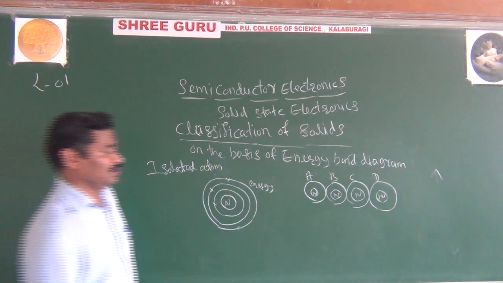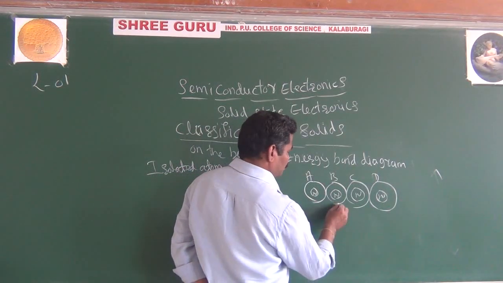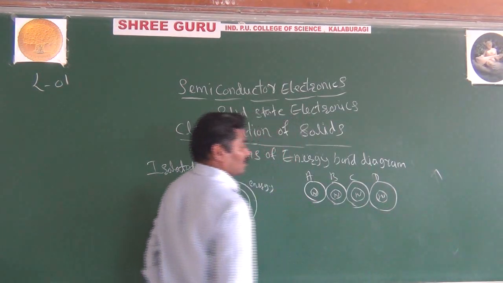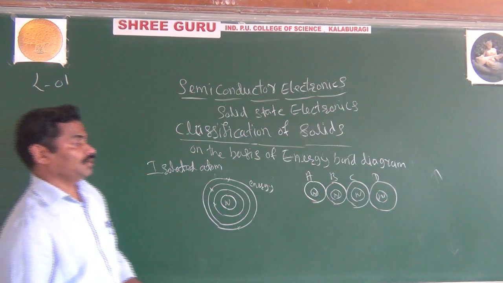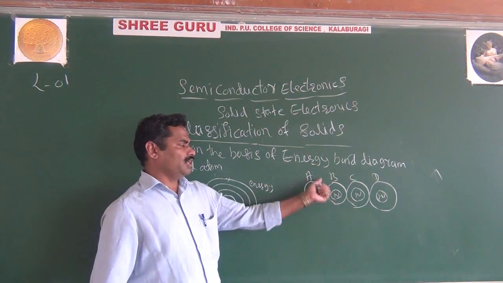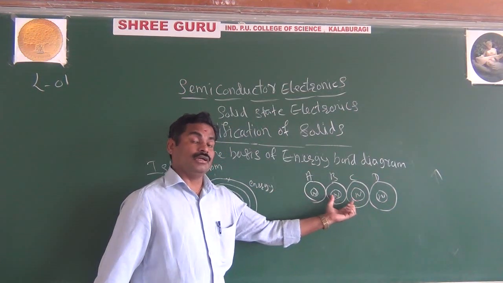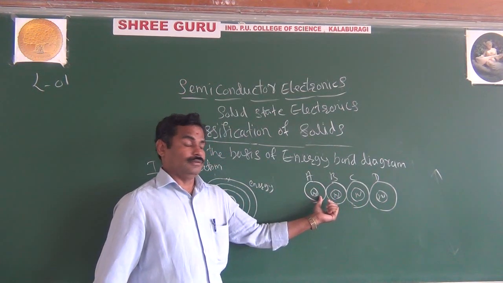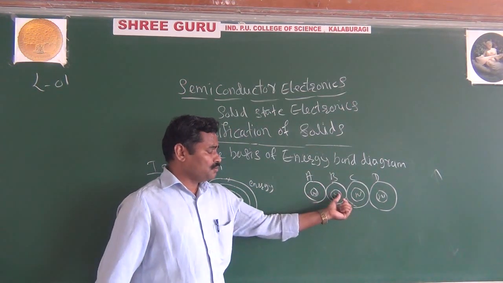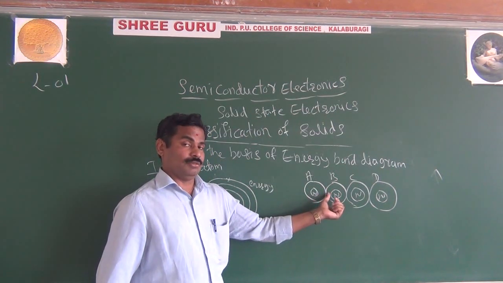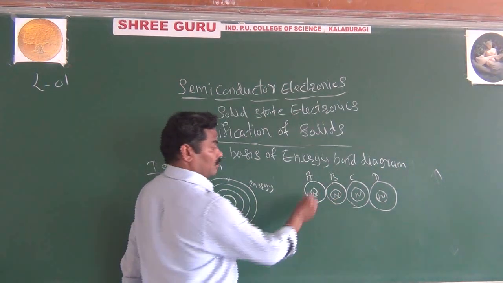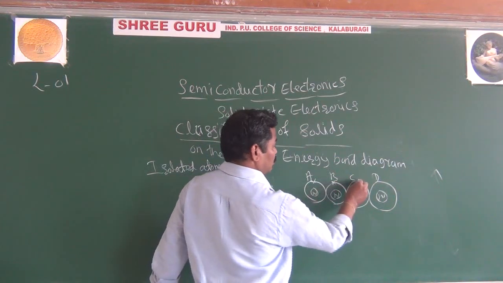Look here, what happens? I am showing only four, but here there are n number of atoms and they are very closely spaced. If the atoms are very closely spaced, then what happens? This is your electron, this is the electron.